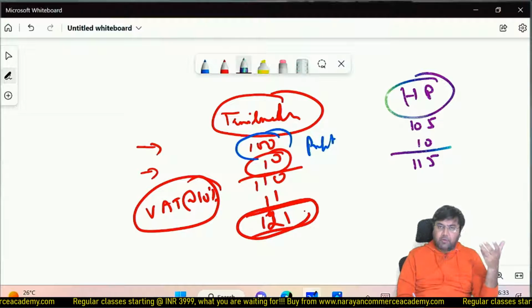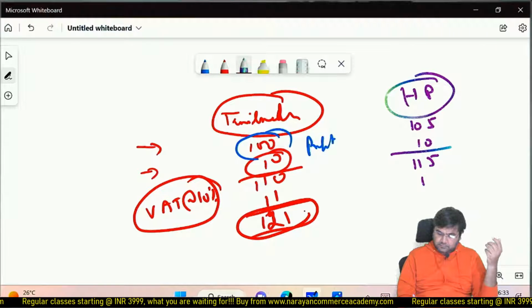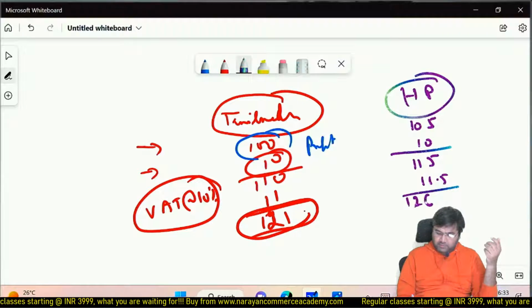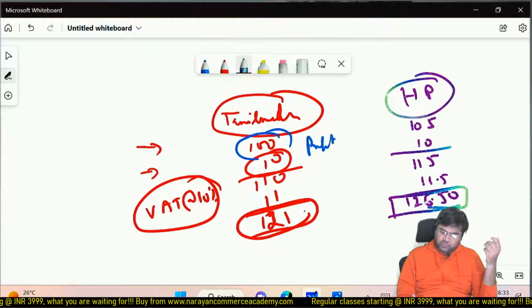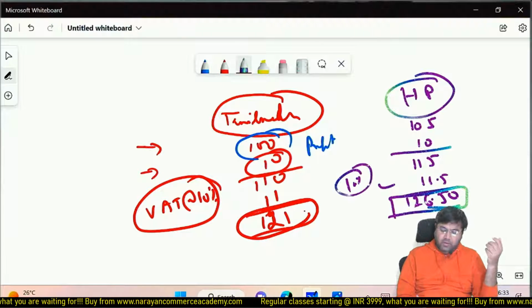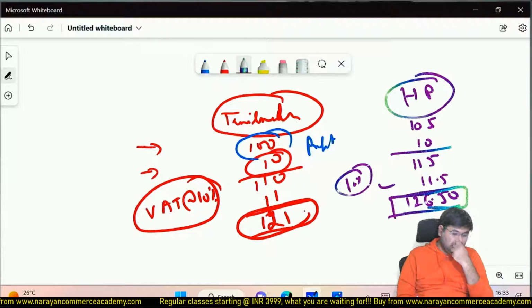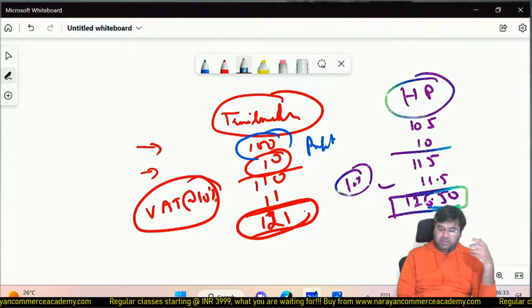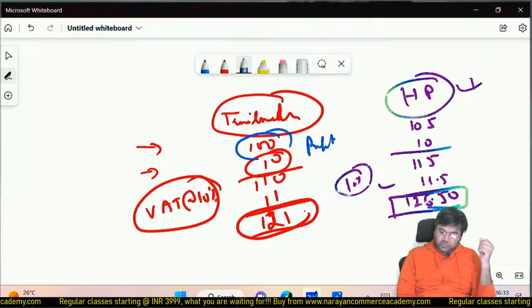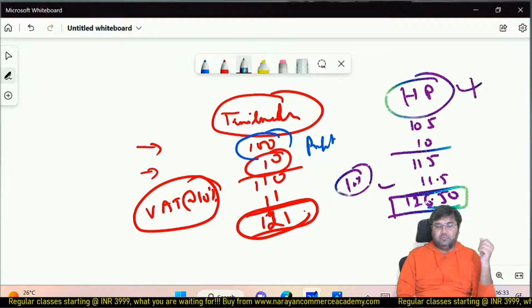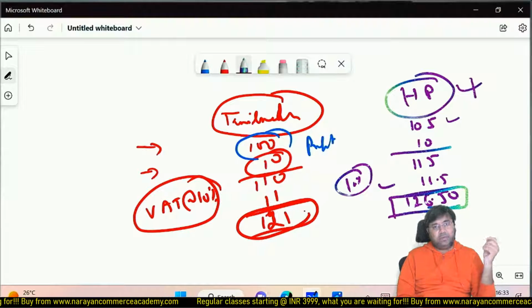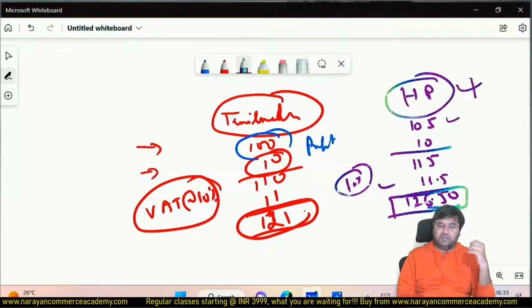So if the same amount of taxes is there, let's say 11.5, then finally they are going to end up at 126 rupees 50 paisa. Assume that the same 10% is there. So if you are the top management of that particular pharma company, are you going to set up the factory in Himachal Pradesh? The answer is absolutely no. You're going to say that this is going to be a stupid decision. Why? Simple. I have to incur higher cost if I set up a manufacturing facility in Himachal Pradesh.